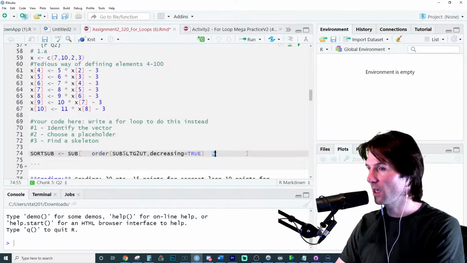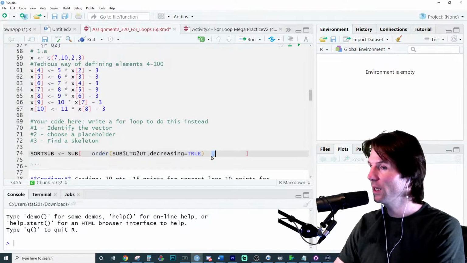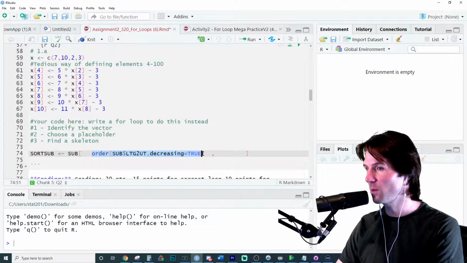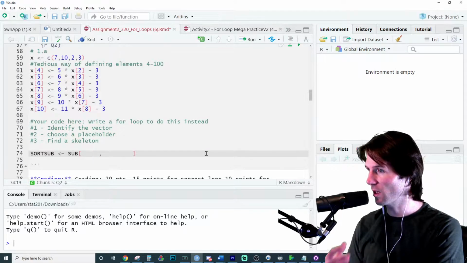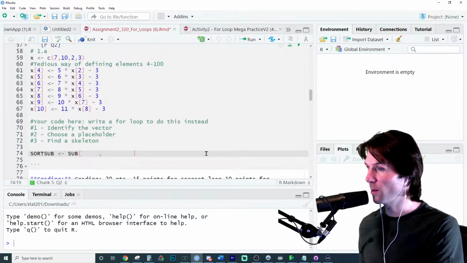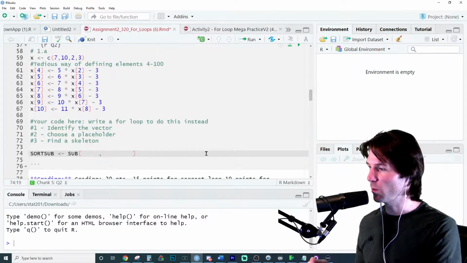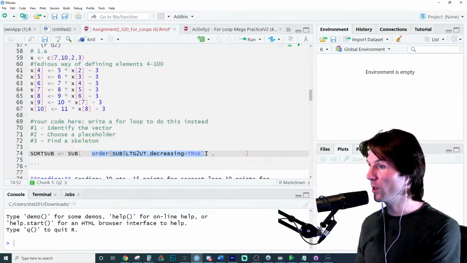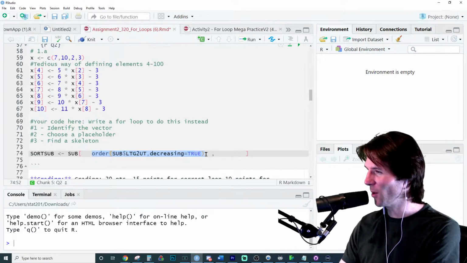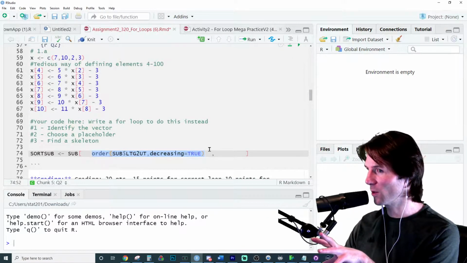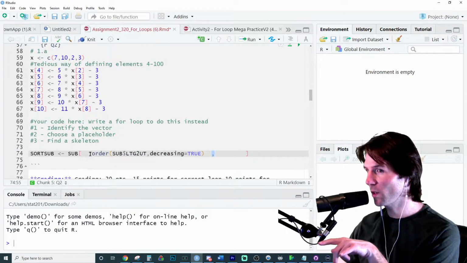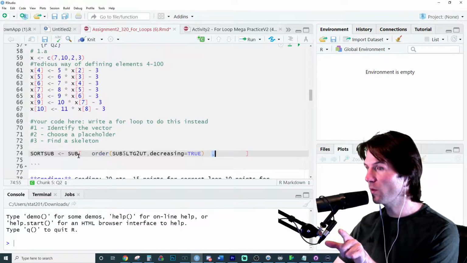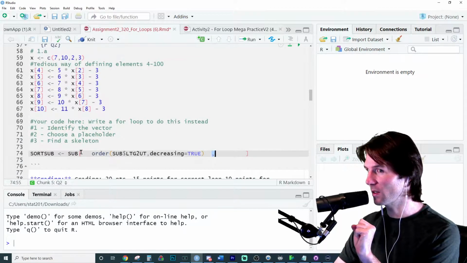So this comma right here is not part of the order function. It is in the subset data frame, the rows and column space. That's actually the comma separating the rows and the columns, where the code inside of here is ordering the rows by the lifetime gift to UT. So does that help out with that? I hope. Let me know if you have more questions. But that comma is not part of the order function. It's separating the rows and the columns for the subset, which was created inside of sub right there.